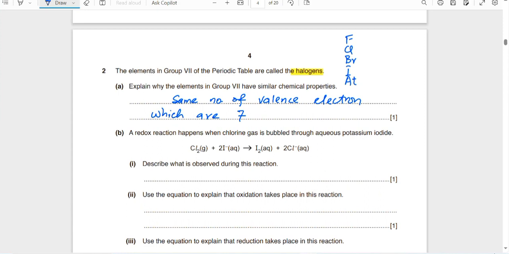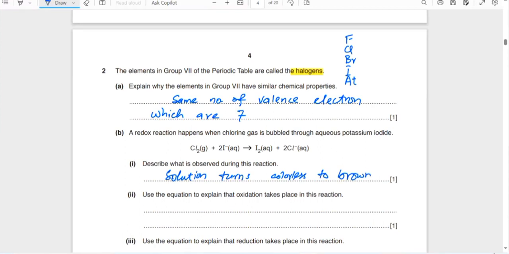The solution was colorless, but when chlorine becomes chloride ions and the iodide ions become iodine, its aqueous solution is formed, soluble in water. So the solution turns colorless to brown.